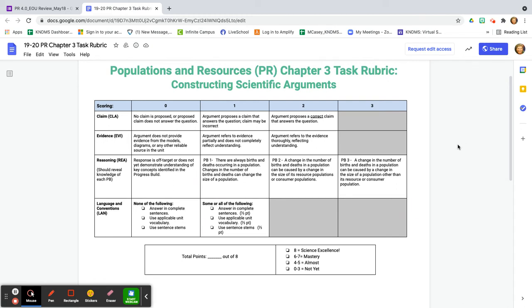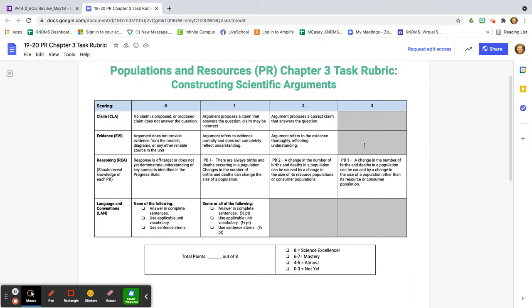The first row here is that you selected a claim, preferably one that makes more sense. But if you didn't choose the correct one, then that can still get you a point. I'm going to say right now, either claim is correct. It's a matter of how you argue it. So kind of ignore that first box here that says correct.